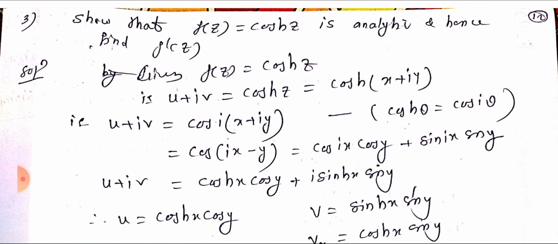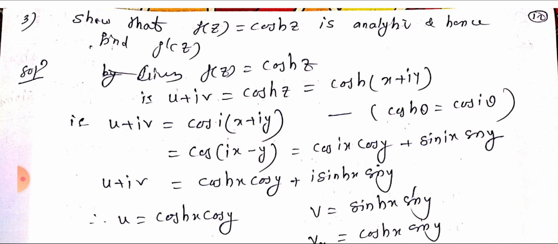So next example, that is show that f of z equal to cos hyperbolic z is analytic, and hence find f dash of z. So given function is f of z equal to cos hyperbolic z, that is u plus iv equal to cos hyperbolic z, where z equal to x plus iy. So u plus iv equal to cos of i into bracket x plus iy, because cos hyperbolic theta equal to cos i theta.